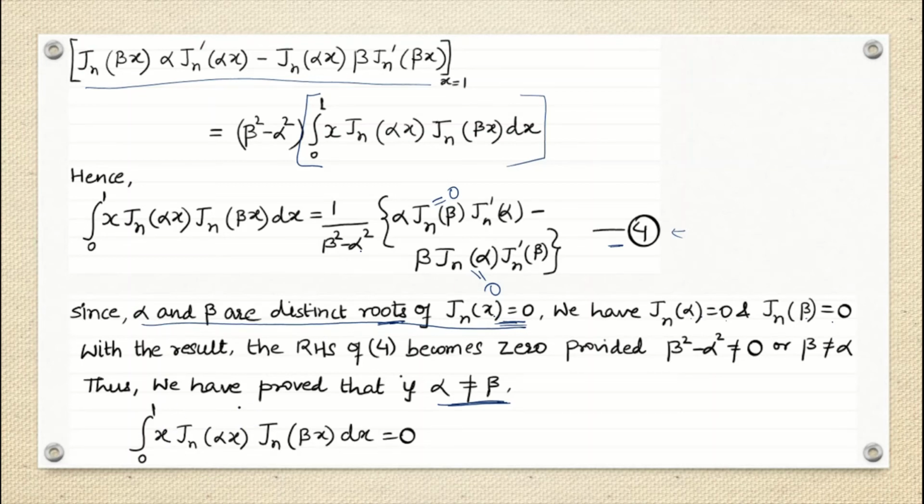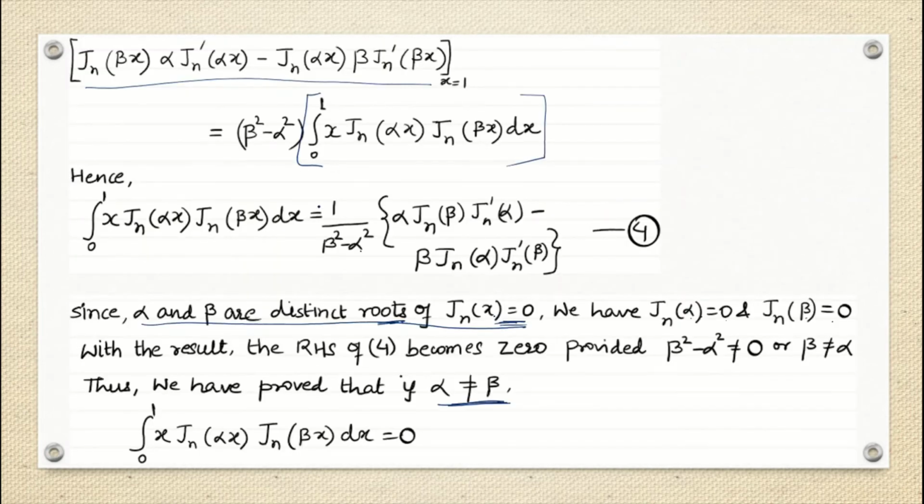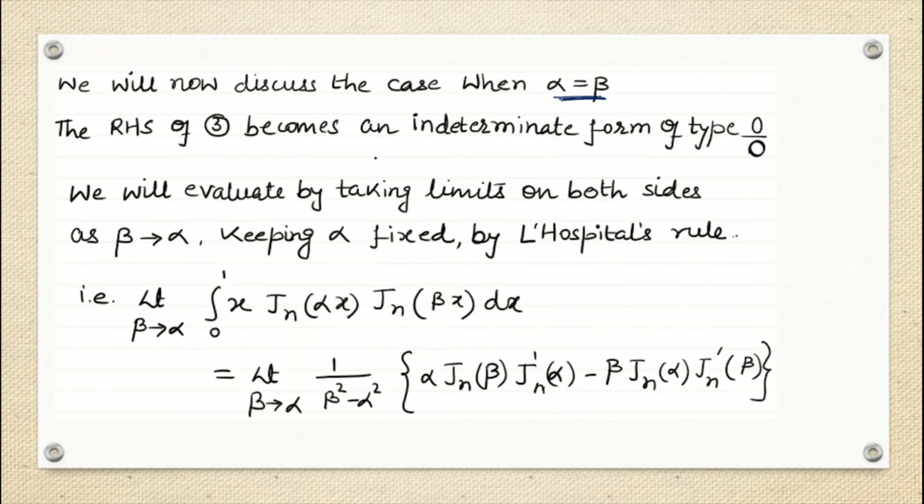Now we have to see the second case. So now we will discuss the case when alpha equals beta. What will happen? If alpha and beta are the same, the denominator will be 0, correct? And what about my numerator? The numerator is also 0 because Jn beta is 0 and Jn alpha is also 0. So this is 0 by 0 form, which is nothing but an indeterminate form.